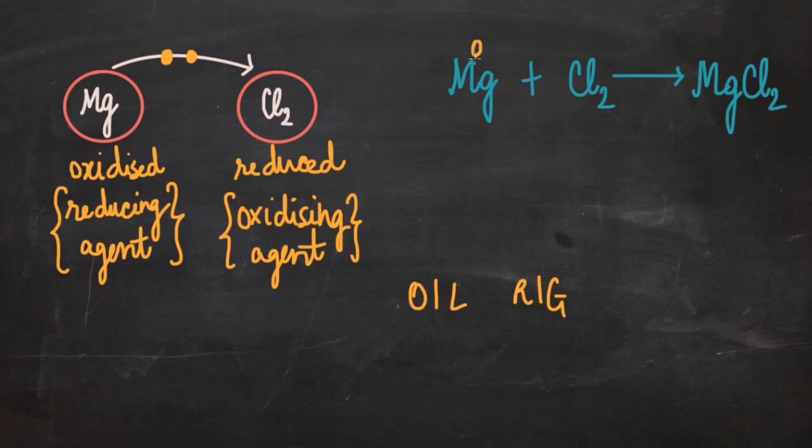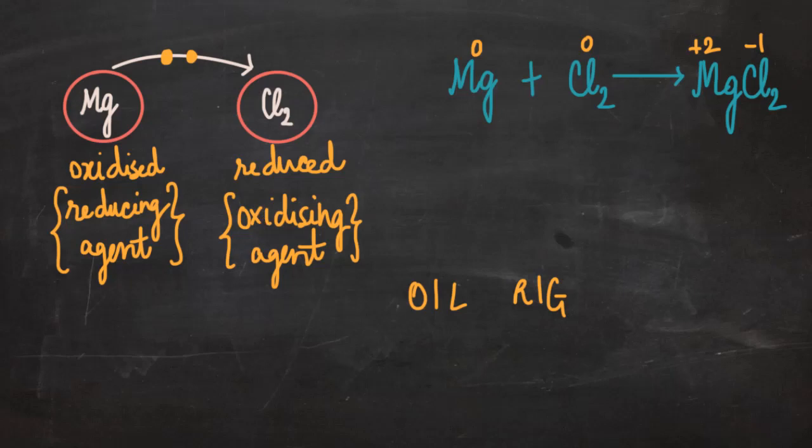Can we write the charges on various entities here? Magnesium is an atom, charge is 0. Chlorine is a molecule, charge is 0. This is an ionic compound, chloride is -1 and magnesium is +2. So magnesium oxidation number is increasing, or the charge is increasing. So it is getting oxidized. Chlorine, the charge is decreasing. So it is getting reduced. Therefore, magnesium is the reducing agent. Chlorine is the oxidizing agent.